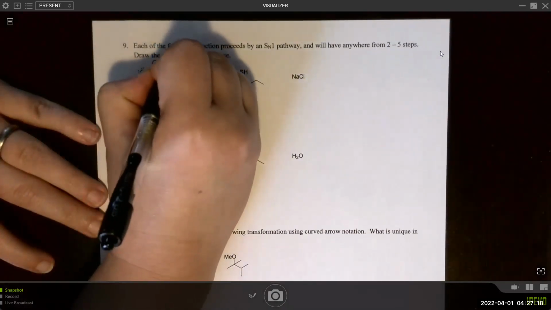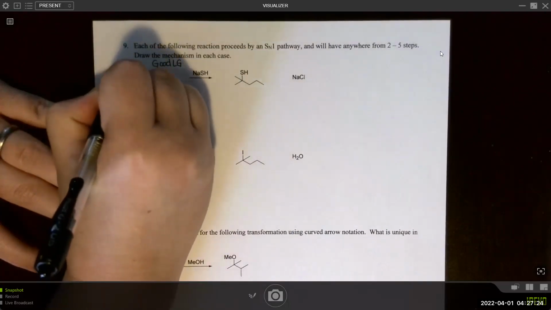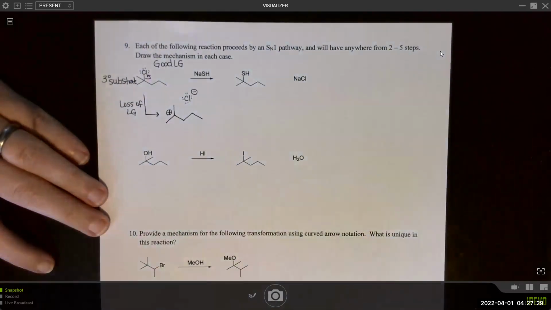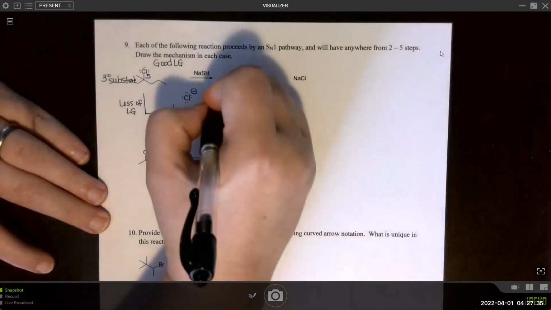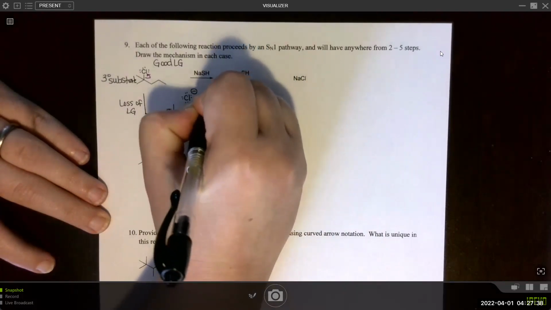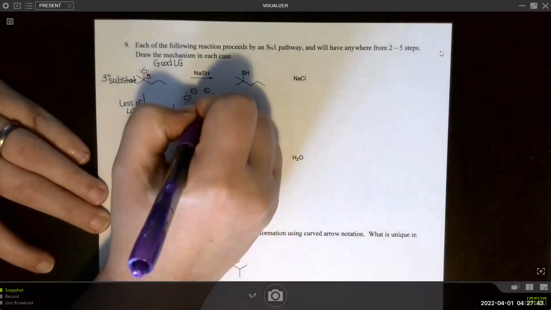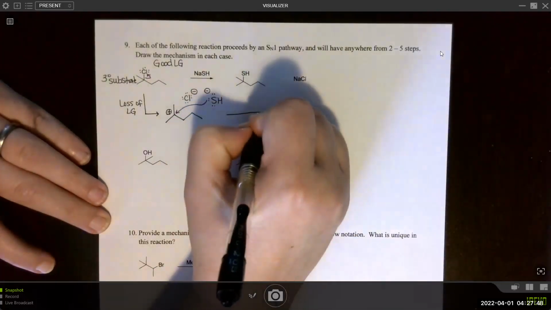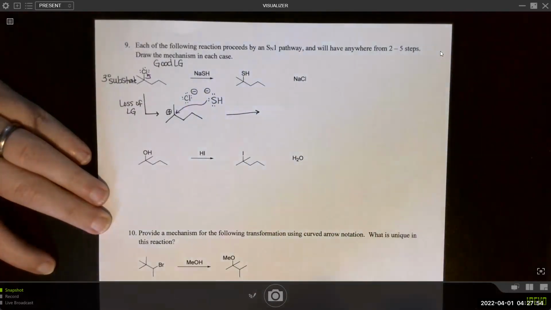The leaving group, tertiary substrate, great for an SN1 reaction. Then we can get our nucleophile involved and draw that out with the lone pairs. So you can draw the nucleophilic attack. Remember, when you're drawing out mechanisms, I highly encourage you to draw in all lone pairs. It helps to draw your curved arrows properly.